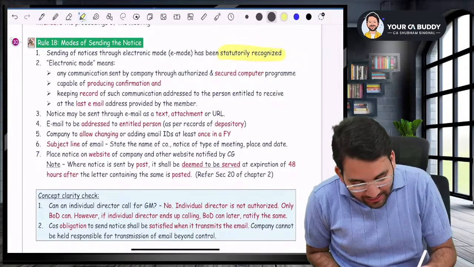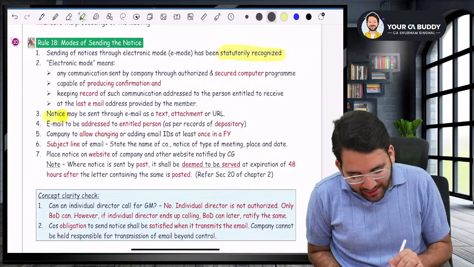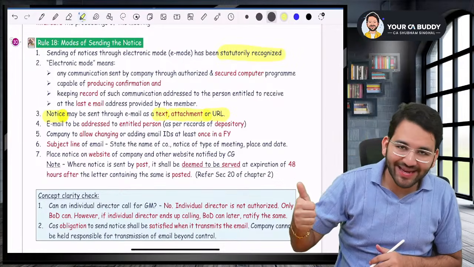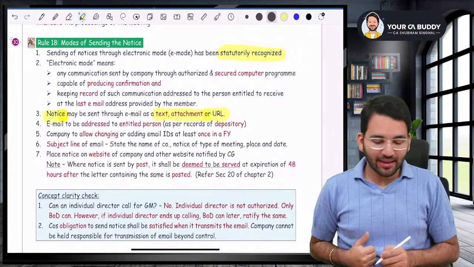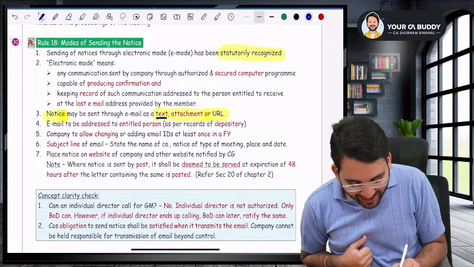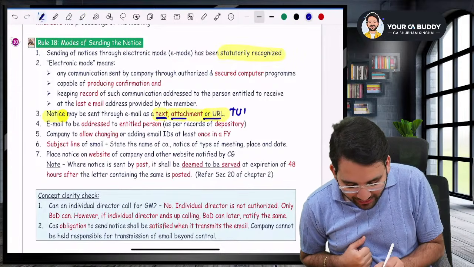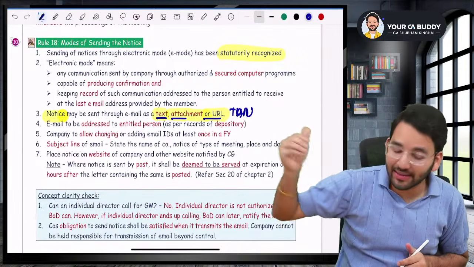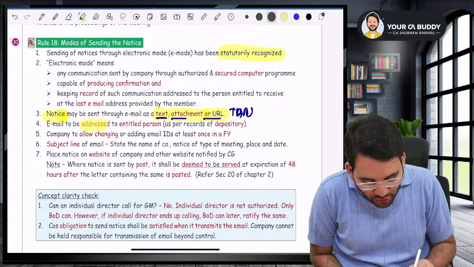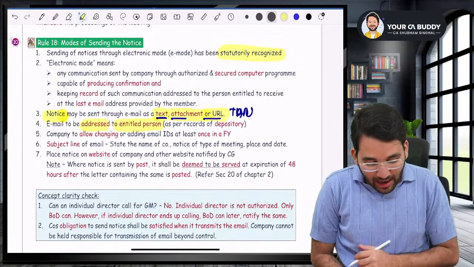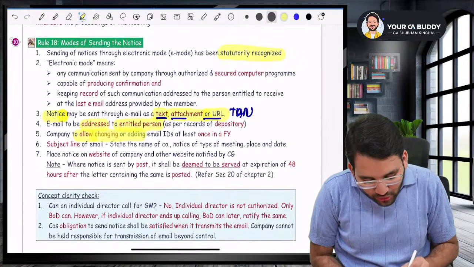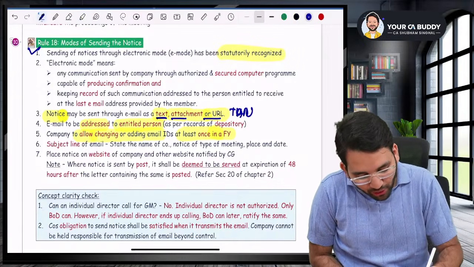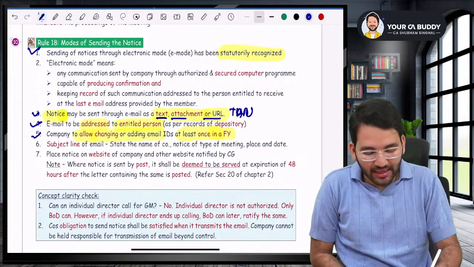Then after that, please understand, when you send the notice, it can be sent as a text, attachment, or a URL. The notice can be sent in the form of a text, attachment, or URL. I call it TAU: text, attachment, or URL. After that, listen to me very carefully. So the email has to be addressed to the entitled person, and the company will allow you to change or add the email at least once in a financial year. You have to write these 4 points.